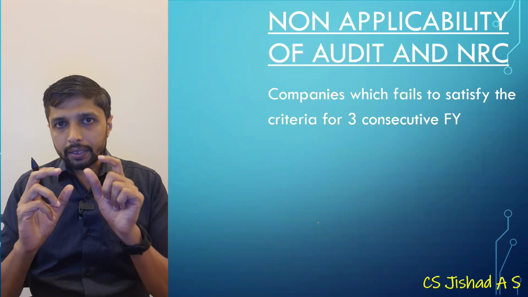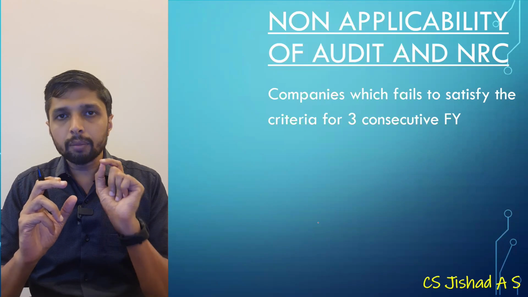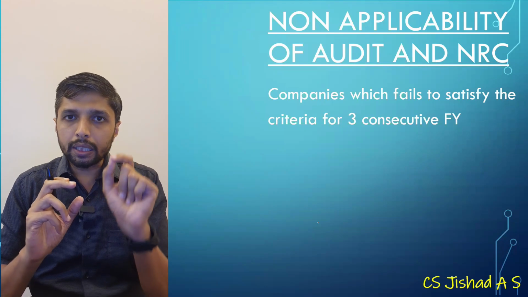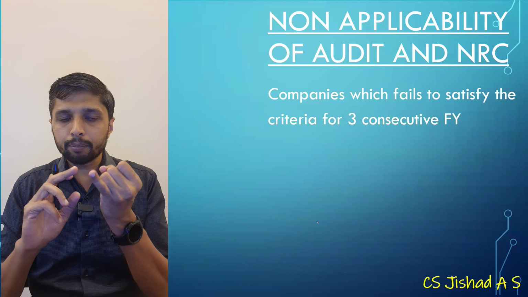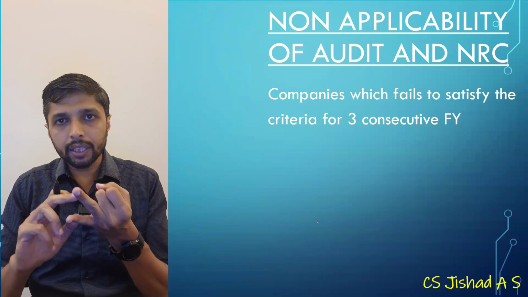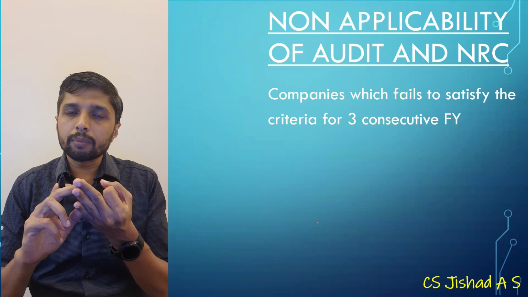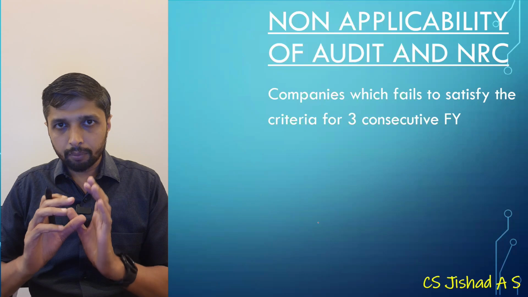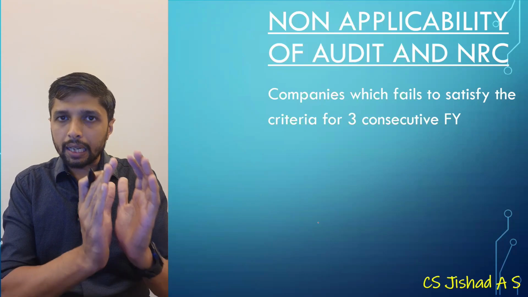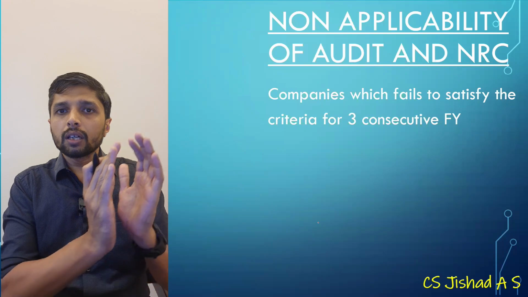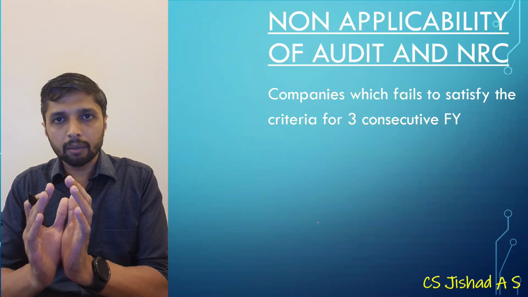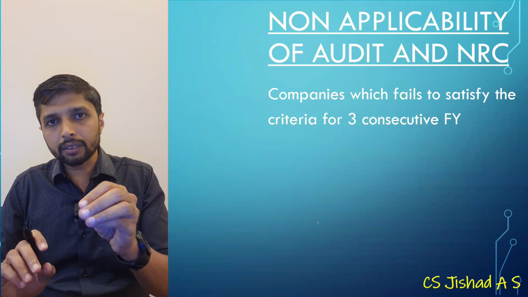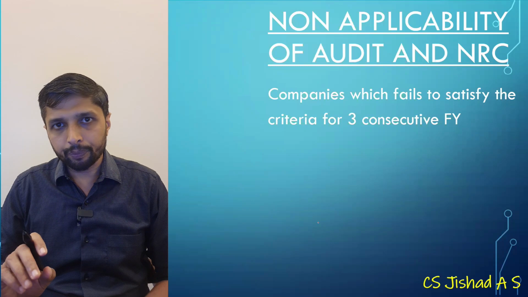But now, when these provisions are applicable to an unlisted public company, and that unlisted public company fails to meet these thresholds, in the sense of paid up capital 10 crore, turnover 100 crore, or aggregate outstanding loan plus debenture plus deposit in excess of 50 crore, for 3 consecutive financial years. Means once the provisions are applicable, and after that for 3 consecutive years none of these thresholds is met, then you need not constitute audit committee or NRC in the next financial year.